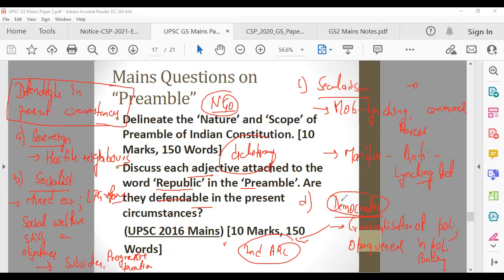So all these things need stronger political will. That is the whole thing which you have to write here. Hope I have given you good fodder for this particular question, a very good question actually. And I did not find any answer very satisfying, whatever I have seen on Google and anywhere else.